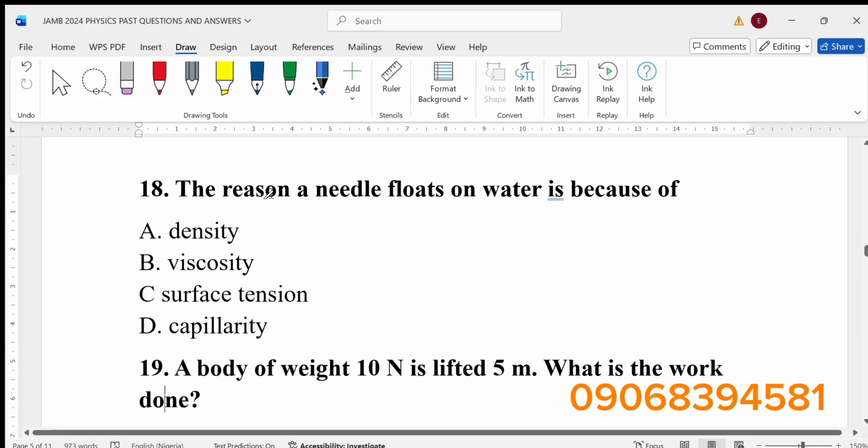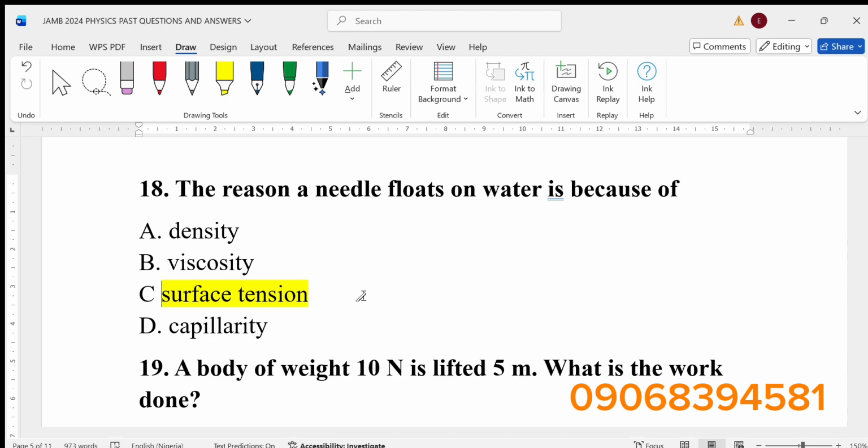The reason a needle floats on water is because of dash. The answer from the option here is surface tension. Surface tension is like forming an elastic skin. If you place a tissue paper on water and allow it to be static, like the water is not moving, then you place a needle on it, the tissue will dissolve and the needle will continue to float on that water, except you shake the bucket again. That is surface tension formed on the water.